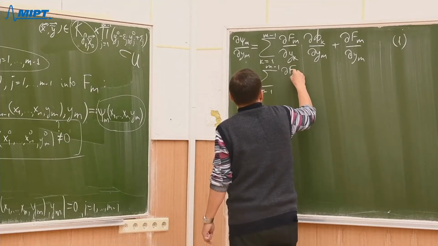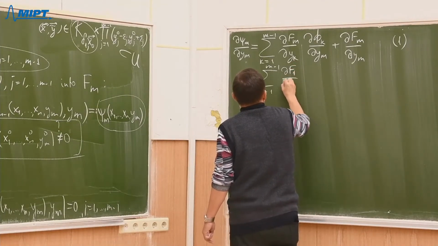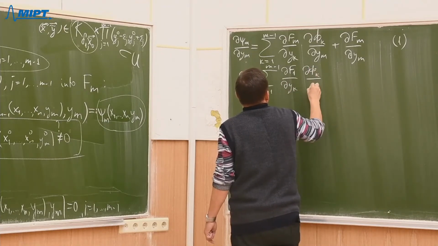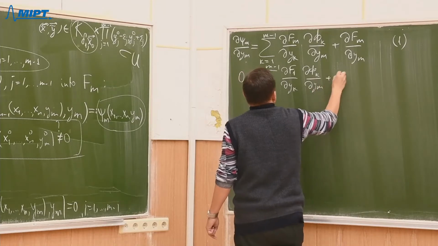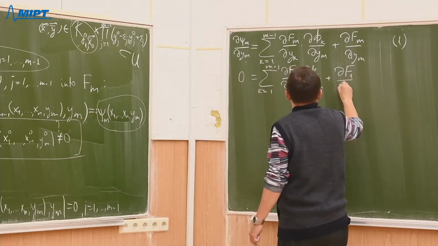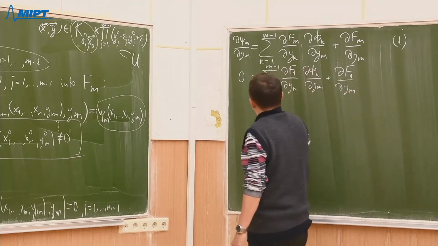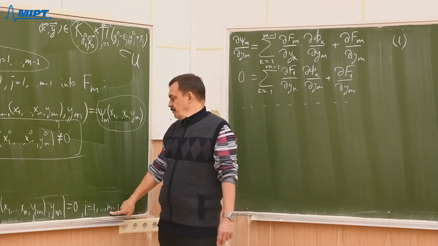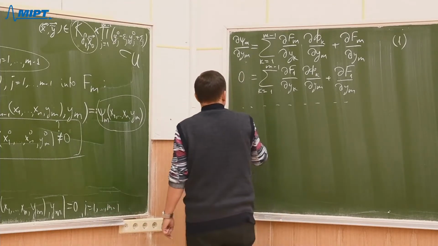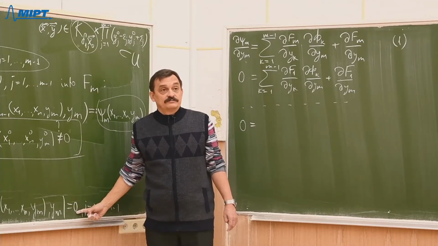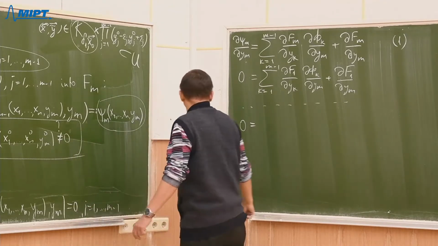Partial derivative of f1 with respect to yk times partial derivative of phi k with respect to ym plus partial derivative of f1 with respect to ym, and so on. The last for j equals to m minus 1, 0 equals to, because we differentiate identical 0, right? That is identical 0.